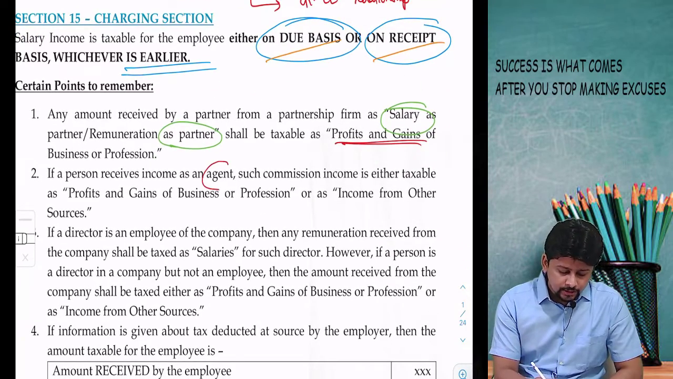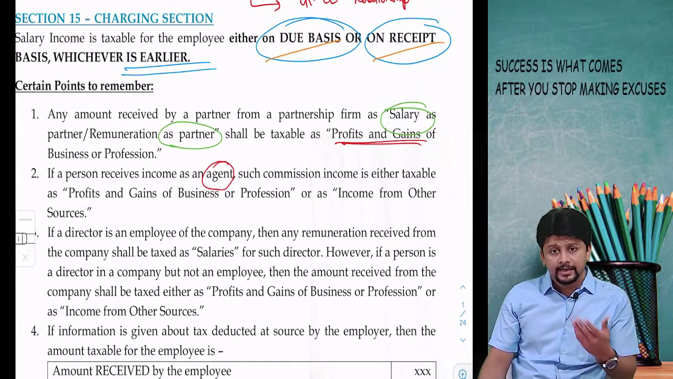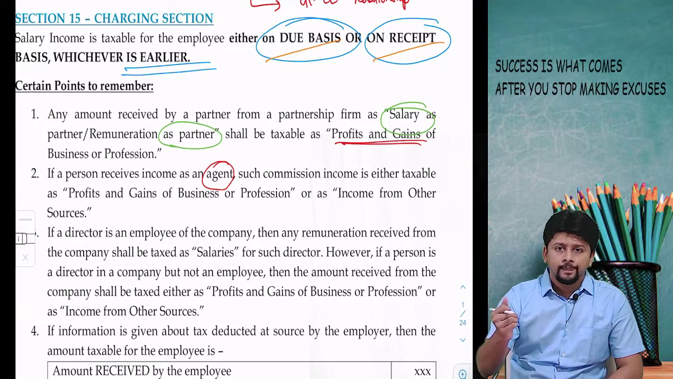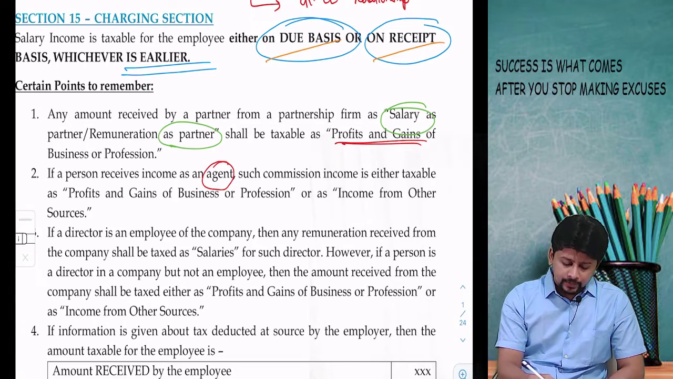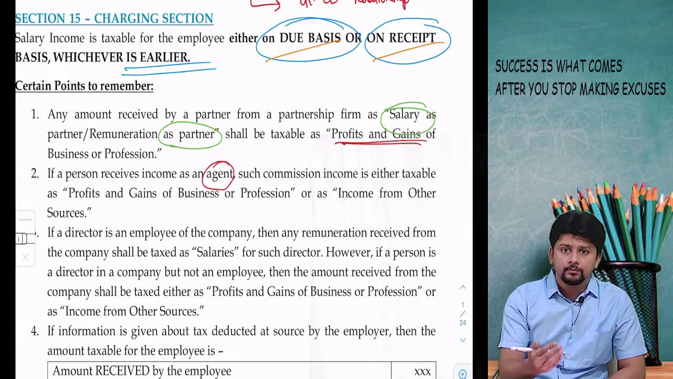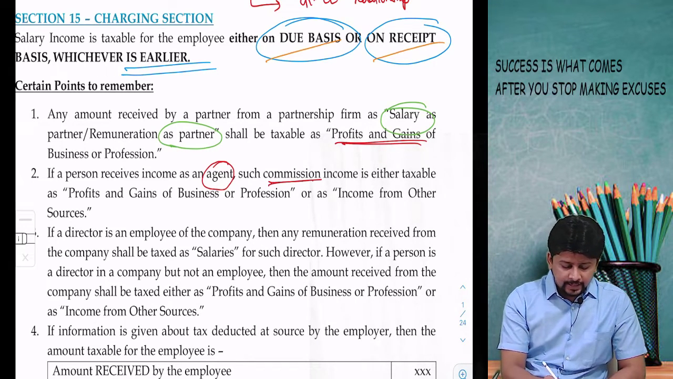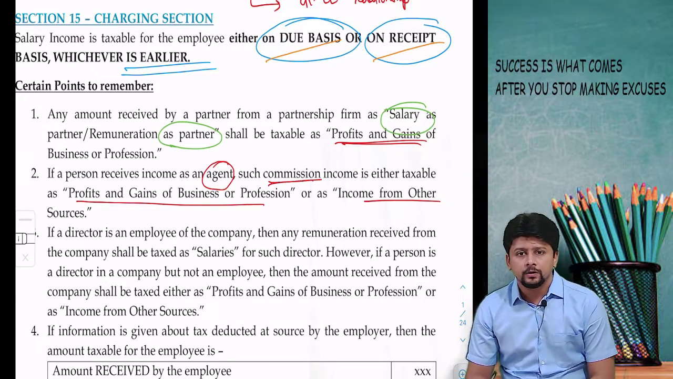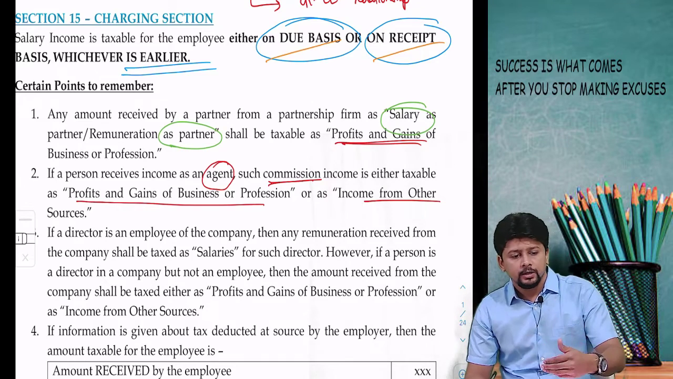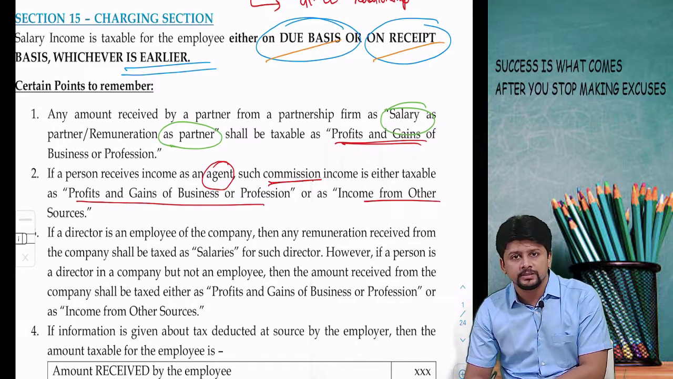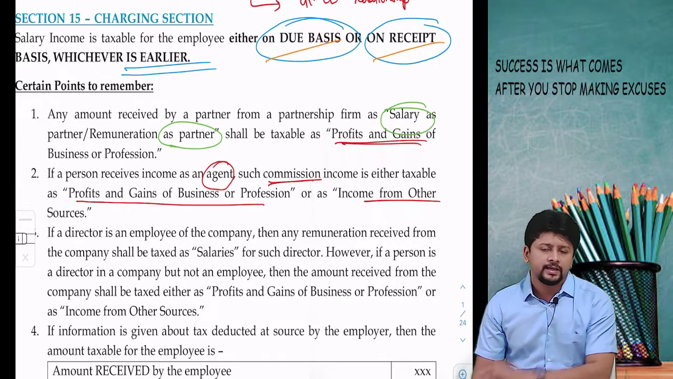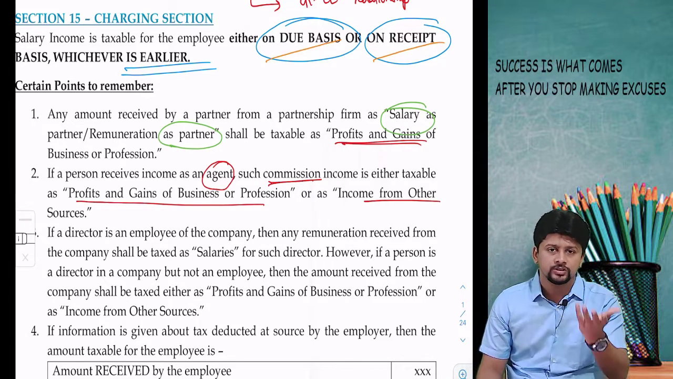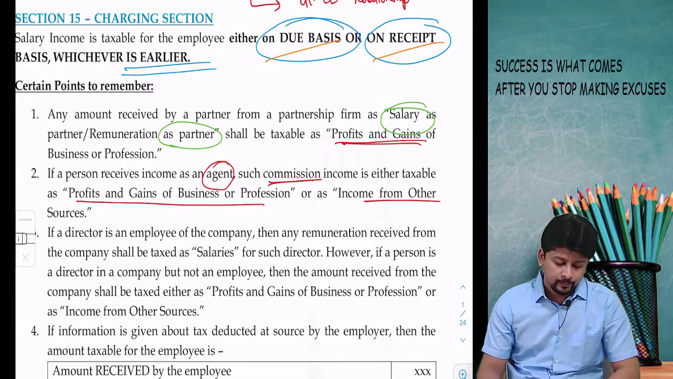If you are an agent and as an agent you are receiving income, then you are not an employee. If there is a principal agent relationship, this agency income, commission income, will be either taxed as PGBP or taxed as income from other sources. That depends on the agent, and if he is doing agency activity on a regular basis, it is PGBP, or it will be taxed as IFOS. But if you are an agent, you are not an employee of someone, so salary as a head of income will not apply.